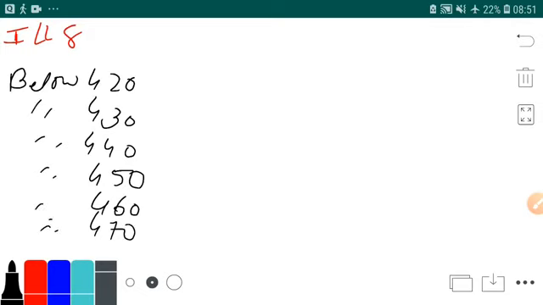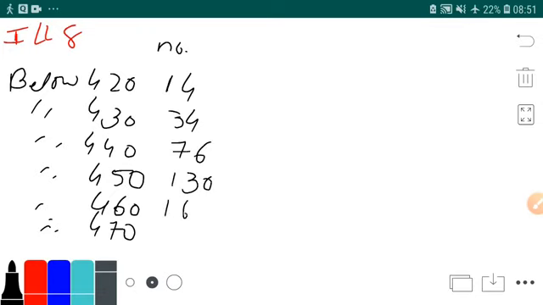Then number of mangoes. The number of mangoes are 14, 34, 76, 130, 165, 180.